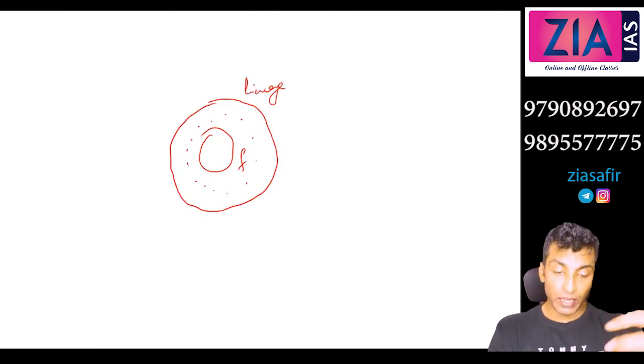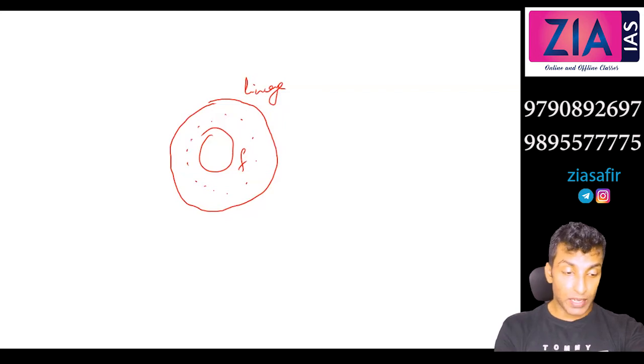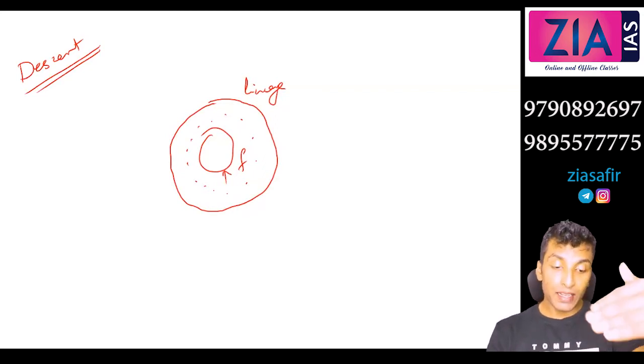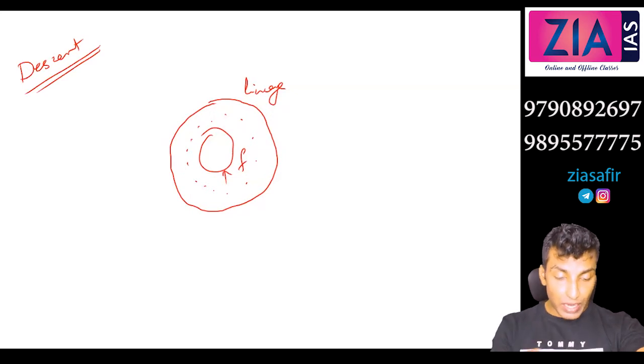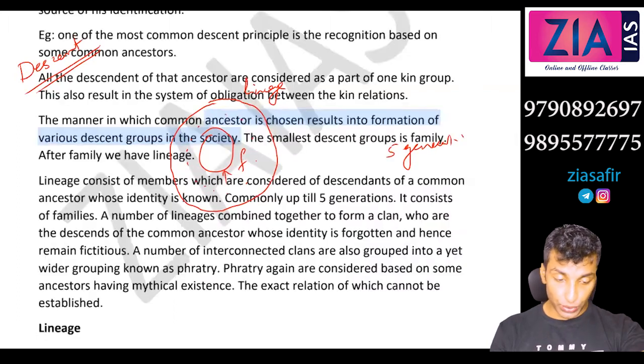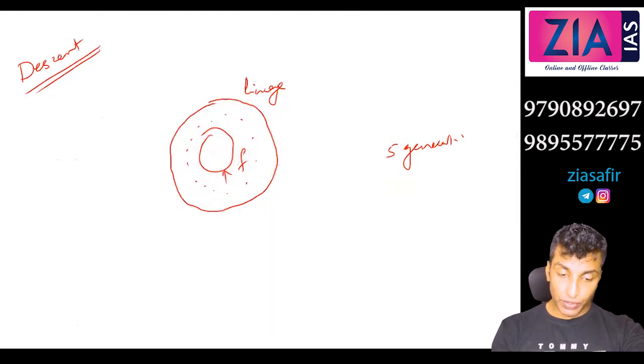Now understand it very carefully. We will try to understand lineage in 2 dimensions. This is one dimension, lineage as a part of a descent group. Here we are talking about descent. Descent is all about the way in which you select your ancestor. In the case of family, you don't care about any ancestor. This is a primary group, only your father and mother you are concerned about. Then if you go to the next level, lineage, a number of families will be together. Lineage means it may go up to 5 generations, and then different lineages together.